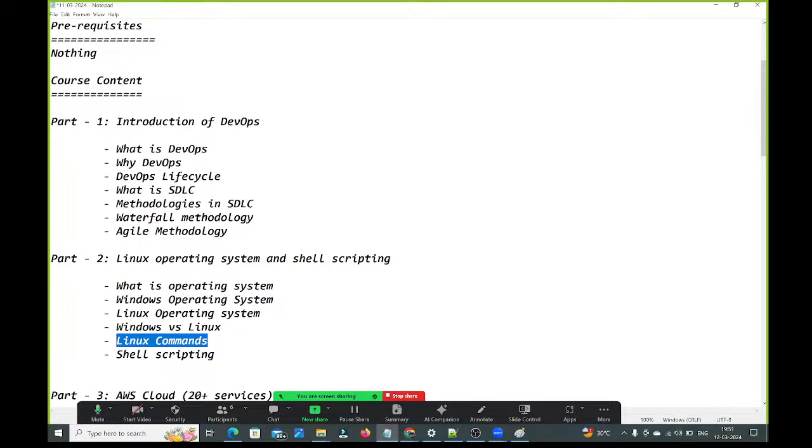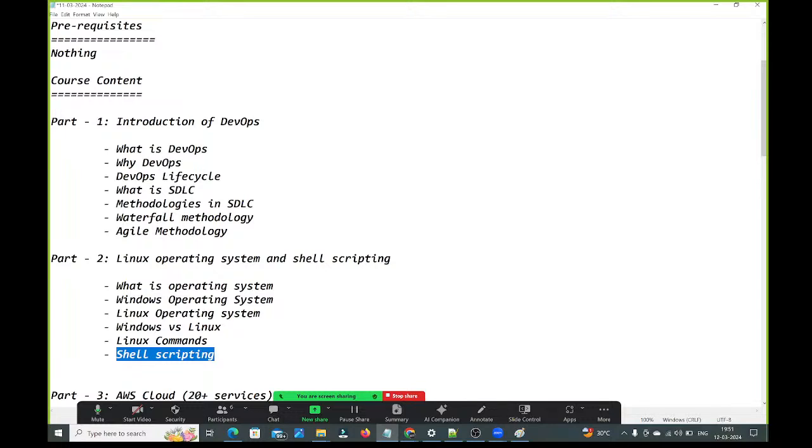As I told, we are going to spend almost a week on Linux commands only. 7 to 8 days we are going to spend only on Linux commands. Next, we will discuss shell scripting. We are going to spend 5 days on shell scripting also.